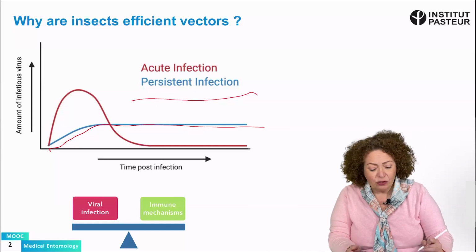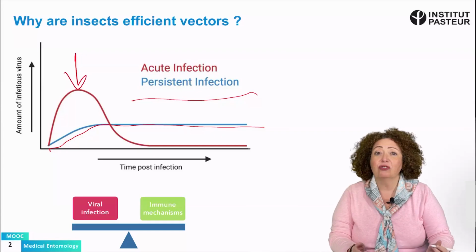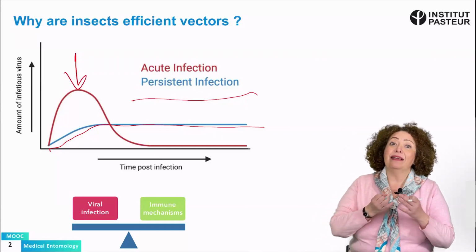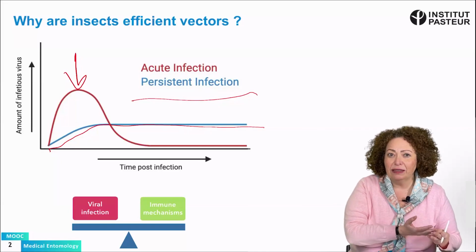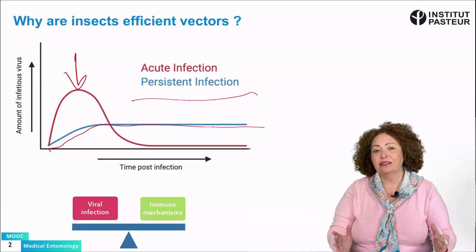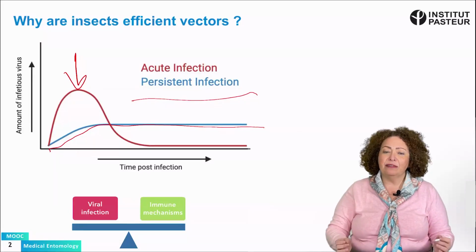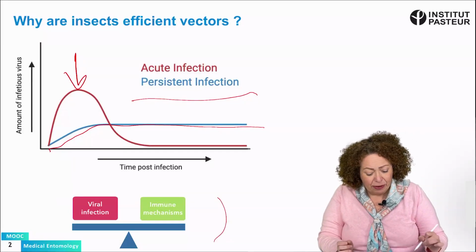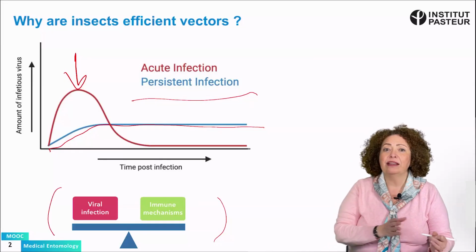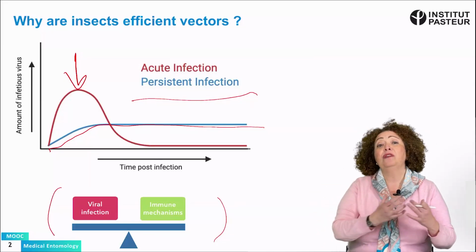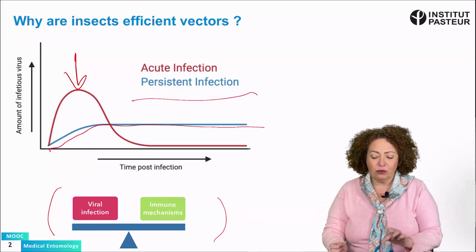This is in big contrast with what we call acute infections. In acute infections, we have a peak of production of virus, and that normally will be resolved by the death of the infected animal or by the clearance of the virus. So what is unique about persistent infection is that we have a perfect equilibrium between the viral infection and the immune mechanism of the host to defend against this virus.